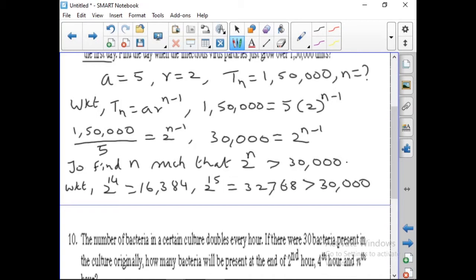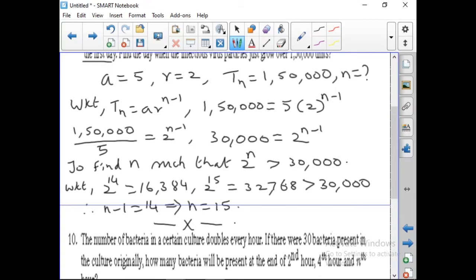So, what is asked here? We have to find n such that 2 power n minus 1 should be greater than 30,000. So, 2 power n minus 1 here is, therefore, n minus 1 here is 14. So, n minus 1 is equal to 14, which gives n is equal to 15. So, that is the answer.